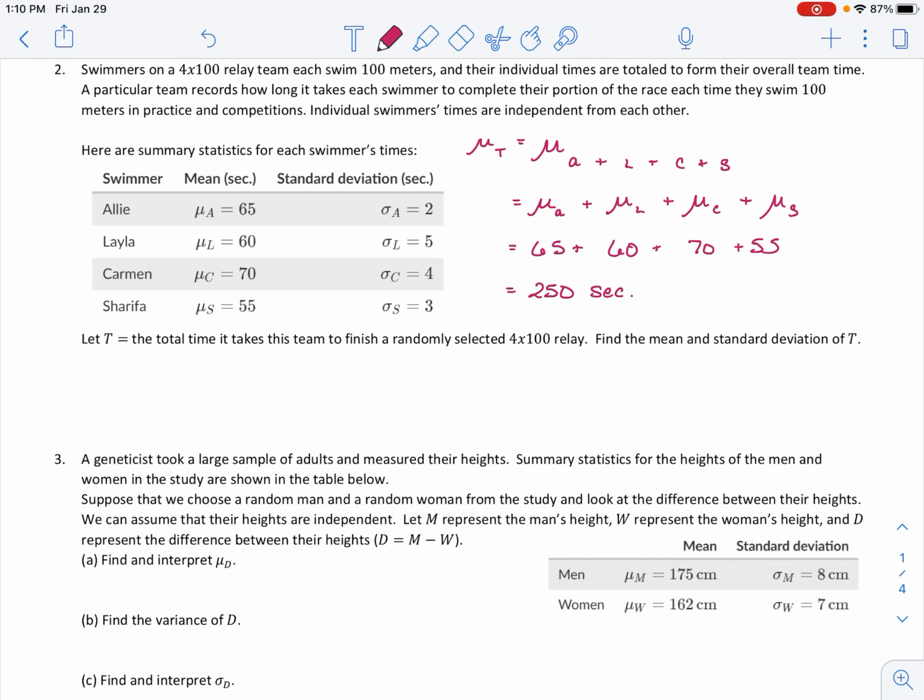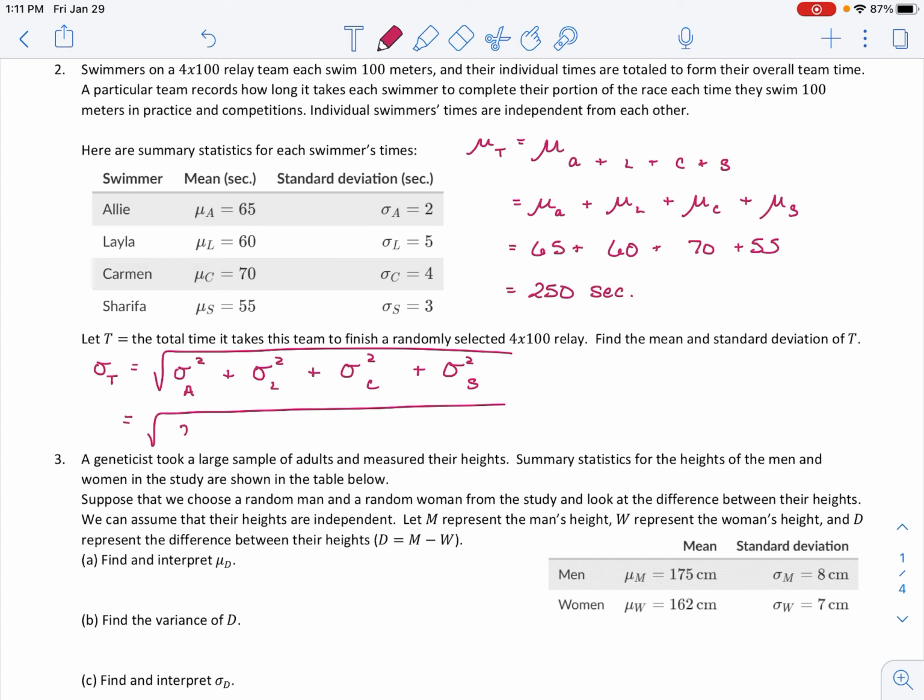Standard deviations are different. You cannot add individual standard deviations, but you can add the variances. So I will find Allie's variance and add it to Layla's variance and add it to Carmen's variance and add that to Sharifa's variance.